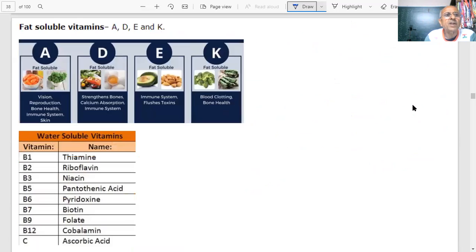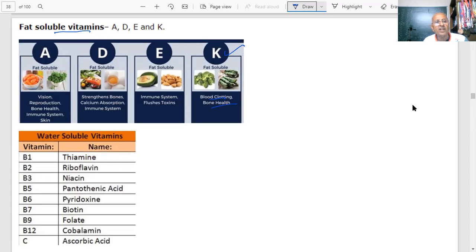So what you see, students? Fat soluble vitamins, we have already told you, KADE. Fat soluble vitamin A: vision, reproduction, bone, immune, skin. This is my vitamin D: strengthens bones, calcium absorption, immune system. This is also fat soluble. And this K is important: blood clotting and bone health, vitamin K.